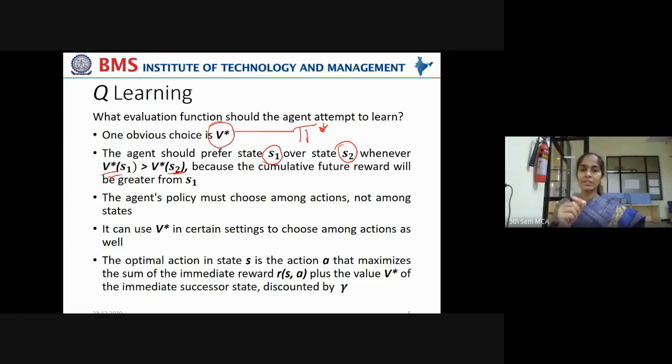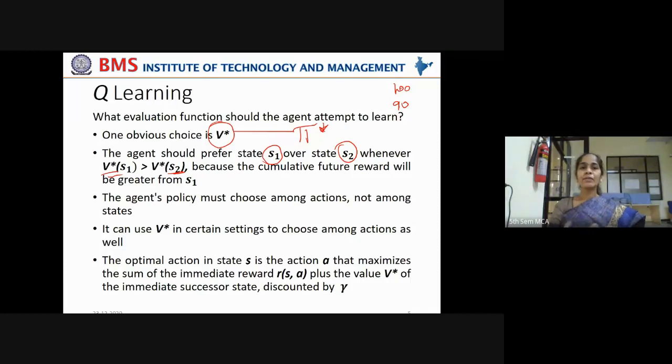Say the agent is starting from state S1 and reaching its final goal. For that, say there are 100 reward points accumulated. Now in another case, the agent is starting from S2 and reaching the goal state, but it is accumulating only 90 rewards.